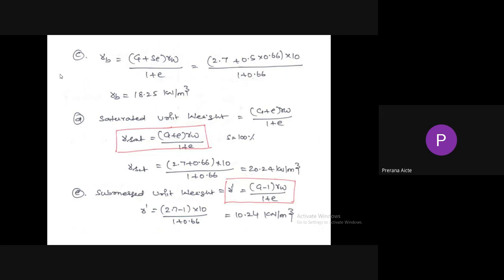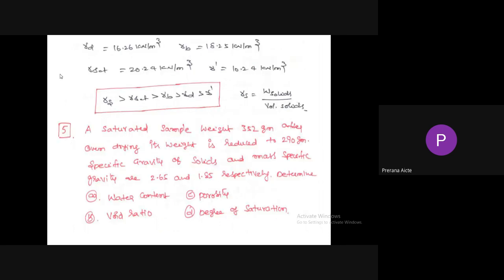Submerged unit weight, gamma dash, equals (G minus 1) into gamma w by 1 plus e. So G equals 2.7, gamma w equals 10, e equals 0.66. By substituting these values in the equation, we will get gamma dash equal to 10.24 kilonewton per meter cube. So gamma d equals 16.26, gamma b 18.25, gamma sat 20.24, and gamma dash 10.25.